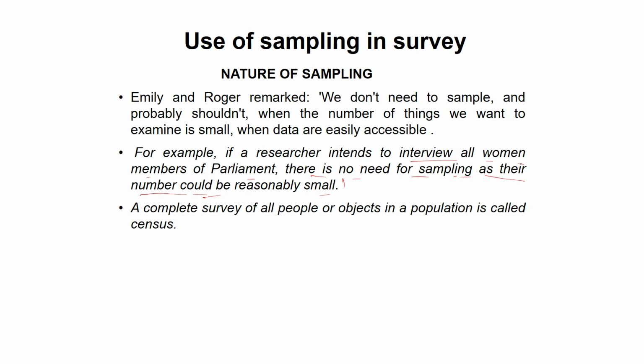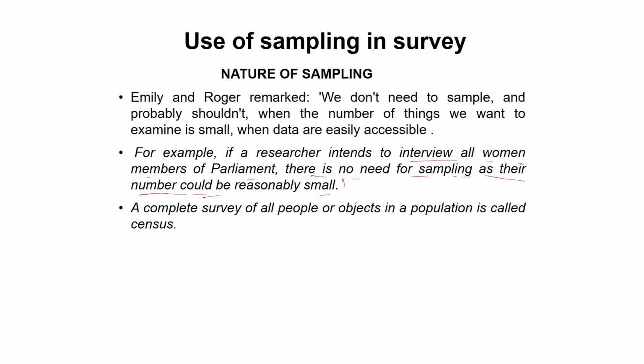So sampling is not required when the number of things the researcher wants to examine is small, or when the data is easily accessible to the researcher. Sampling is only required when the population is large, and then the researcher has to choose a few of the respondents to collect the information.